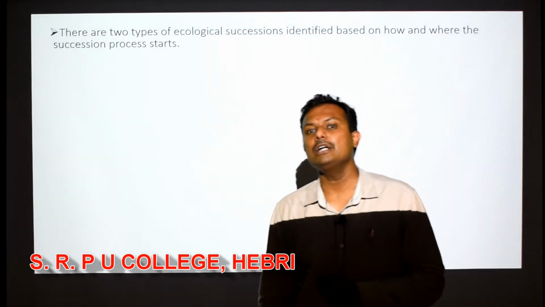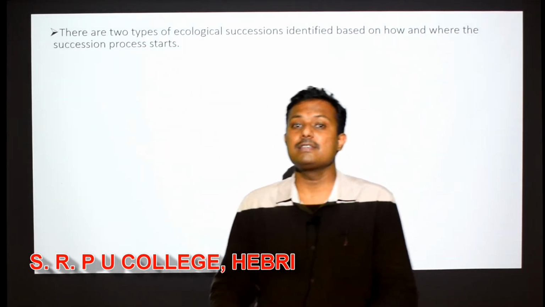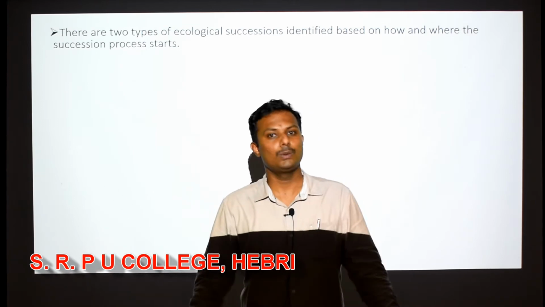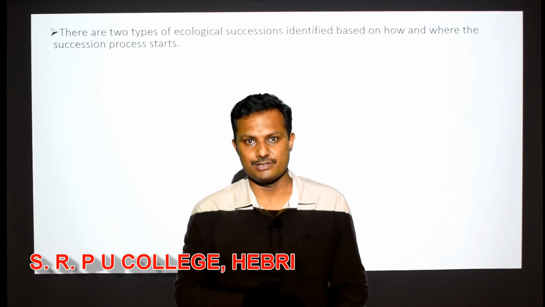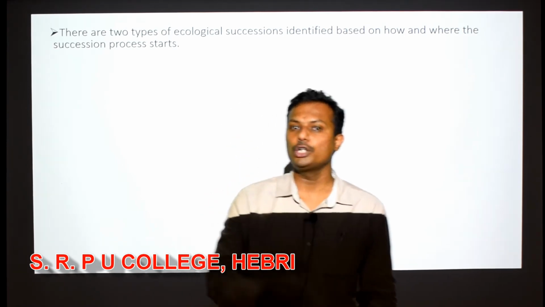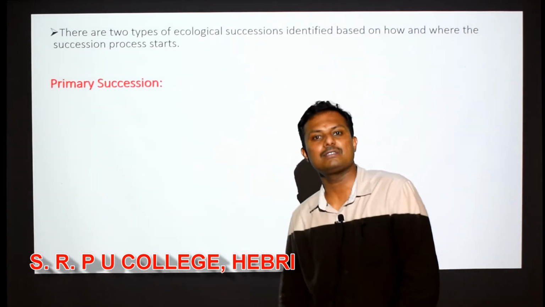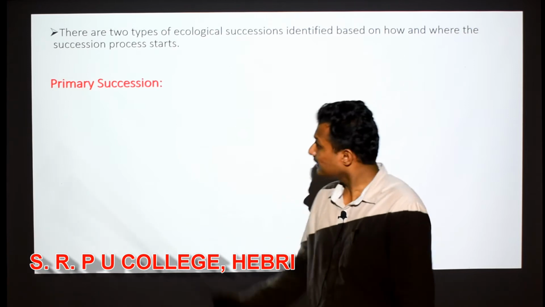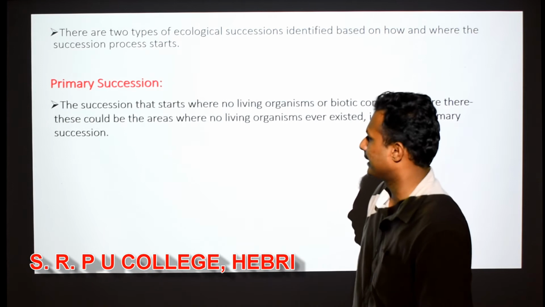There are basically 2 different types of ecological successions, right? That means where exactly a succession starts, and how it proceeds, on the basis of ecological succession. We have got 2 different types of ecological successions here. One is called primary succession, and obviously the second one will be secondary succession. Let us first look at primary succession. What is that? Let us try to understand.